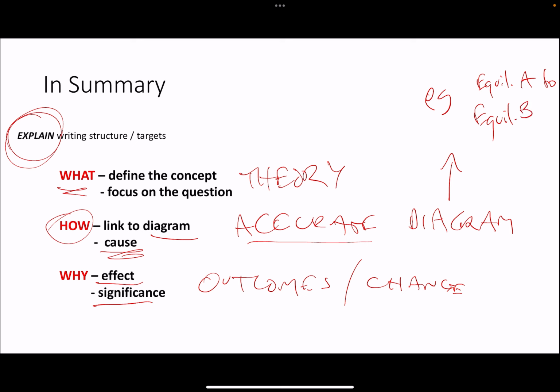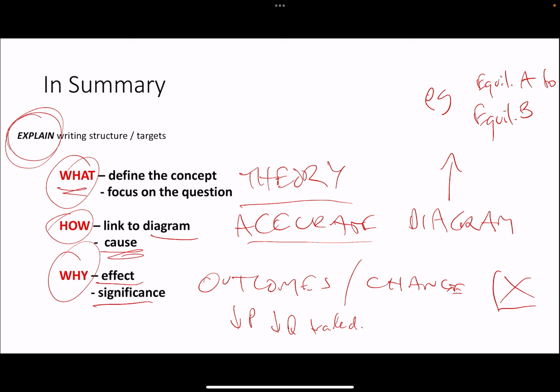And that would be clearly articulating. And then here, for instance, if we think about that question again, you'd probably say the outcomes for the supply and demand one. Once again, the outcomes is a drop in price and a drop in quantity traded. Okay, so in summary, if we think through this, we can go what, how, why, or theory, cause and effect. And you're probably on track. Theory, writing it again. Cause, effect, or outcome.